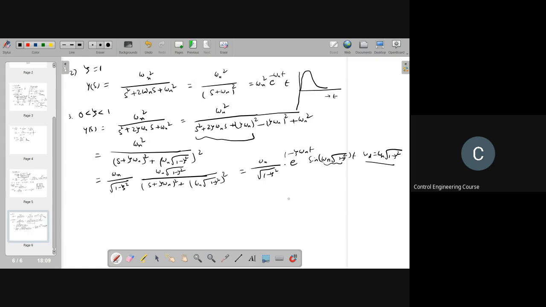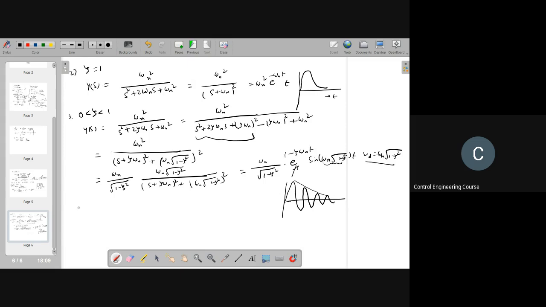So the impulse response of a second order system, when zeta is in between 0 and 1, will have damped oscillations like this. This is determined by this factor, e to the power of minus zeta omega n t, right?